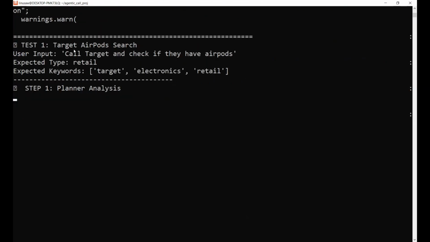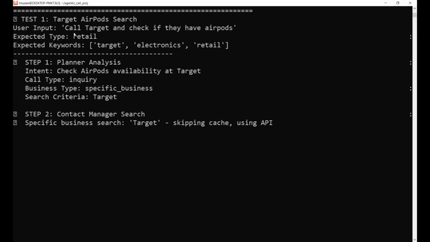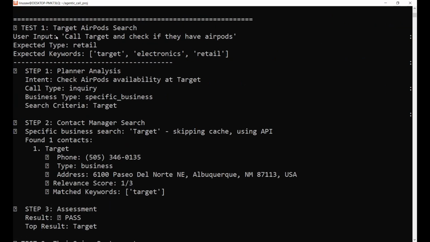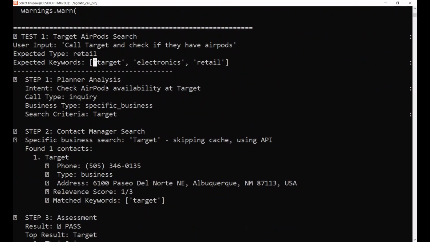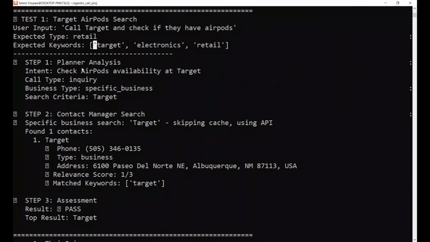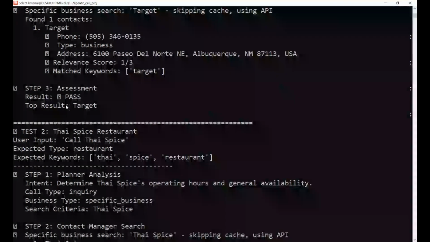Yeah. So I actually designed a lot of tests for this one. But essentially it's going to start here. You can see the user input says, call Target and check if they have AirPods in stock. And you can see here it has the intent, the call type, the business type, search criteria, and then it pulls up the relevant contact here. This is the Target that's closest to me. It has the address, the phone number, and everything.